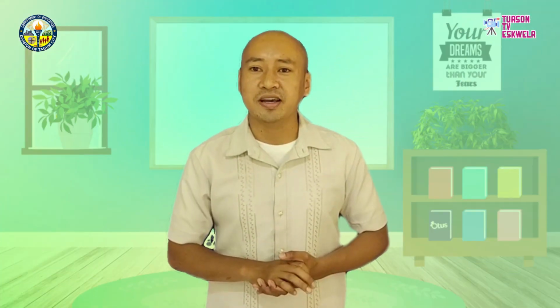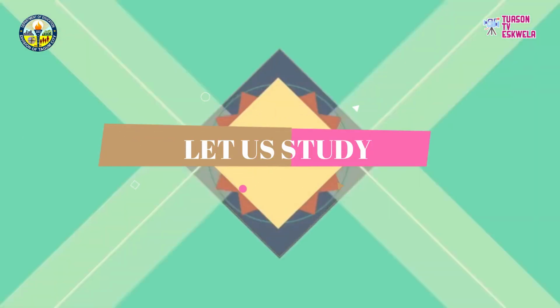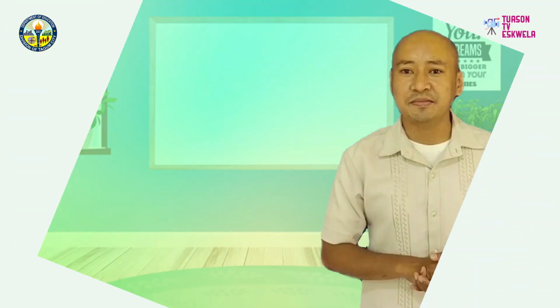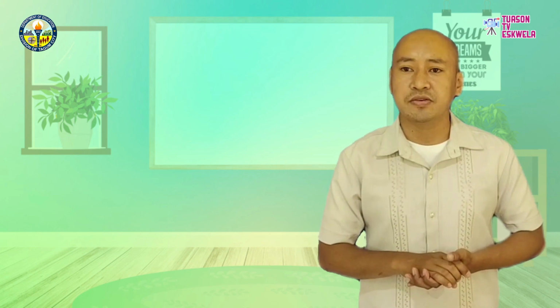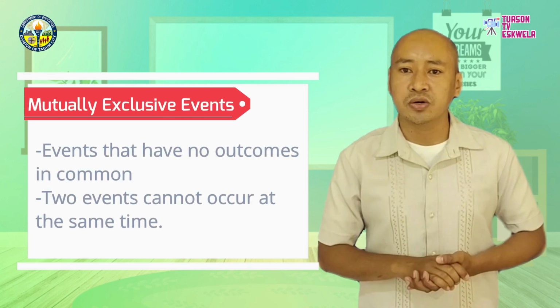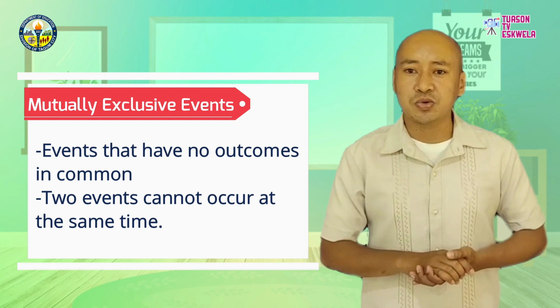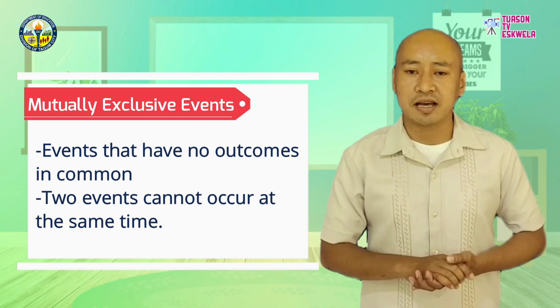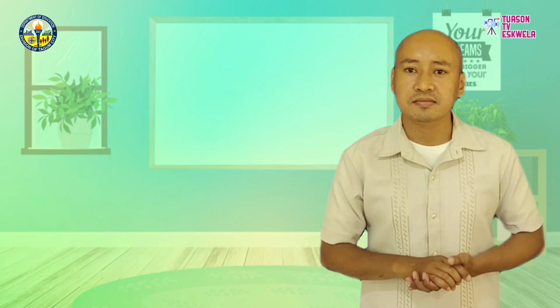Congratulations for performing well. It's time to move forward. This time, let us study what are mutually and not mutually exclusive events. Events that have no outcomes in common are called mutually exclusive events. This means that two events cannot occur at the same time. This is also called disjoint events.